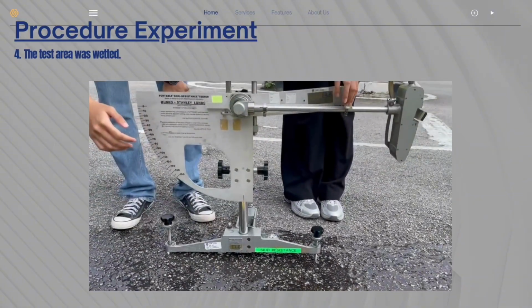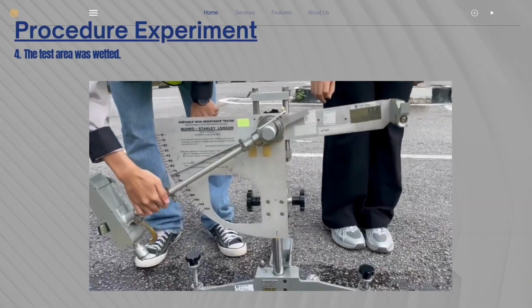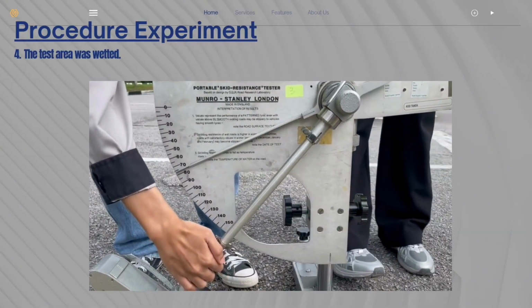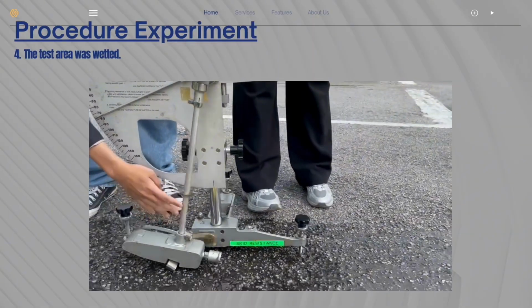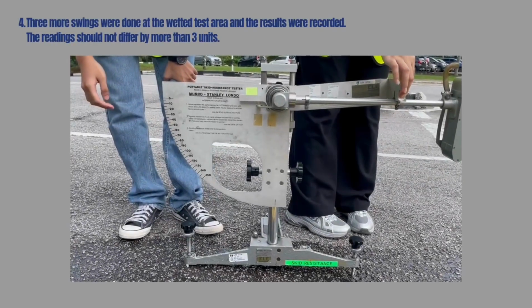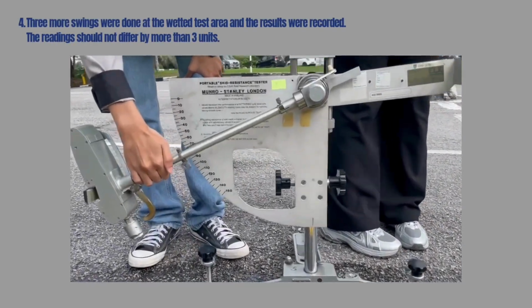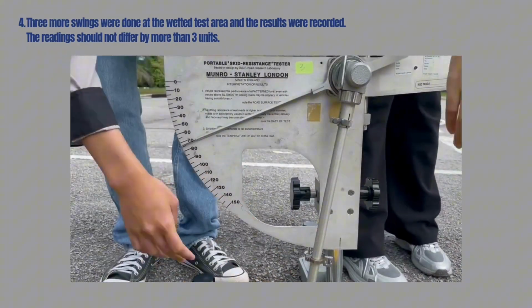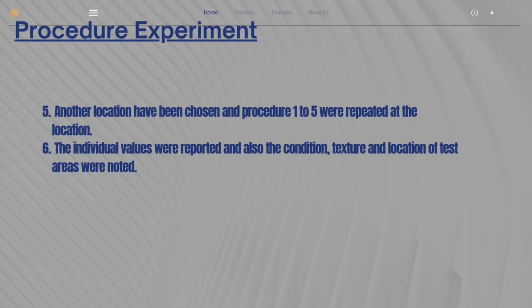After completing the dry test, the test area was wetted uniformly. 3 additional swings were performed on the wet surface and the readings were recorded. Again, the difference between readings was not allowed to exceed 3 units. The same procedure was repeated at an additional location on the road surface. For the location, the dry and wet tests were conducted. All individual values were recorded and observations on the surface condition, texture, and test location were noted.